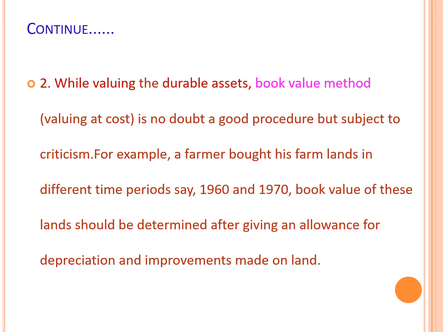Then next, while valuing the durable assets, the book value method, that is valuing at cost, is no doubt a good procedure but subject to criticism. For example, a farmer bought his farmland in different time periods, say 1960 and 1970. The book value of this land should be determined after giving an allowance for depreciation and improvements made on the land.